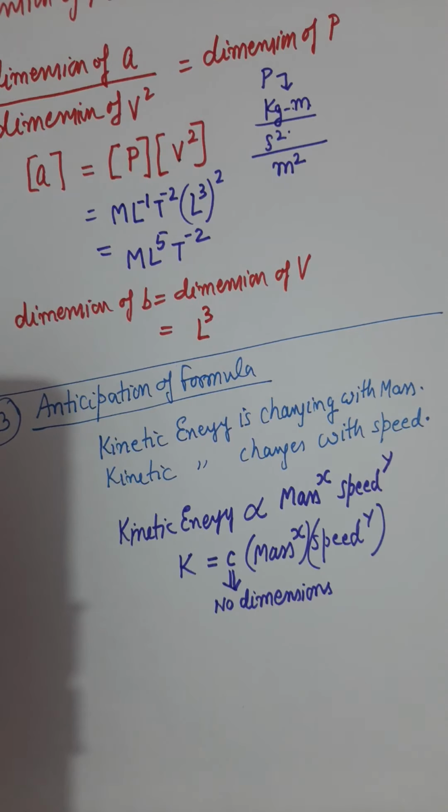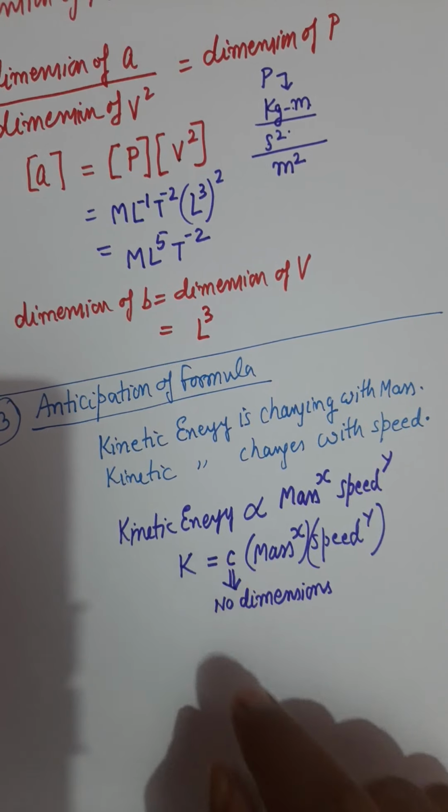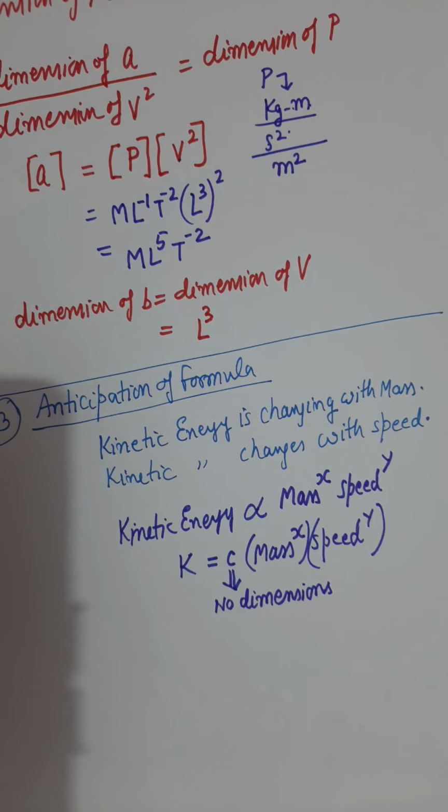But while anticipating a formula, we introduce a dimensionless constant. I repeat my words. It is not necessary that a constant which appears in a formula will always be dimensionless.